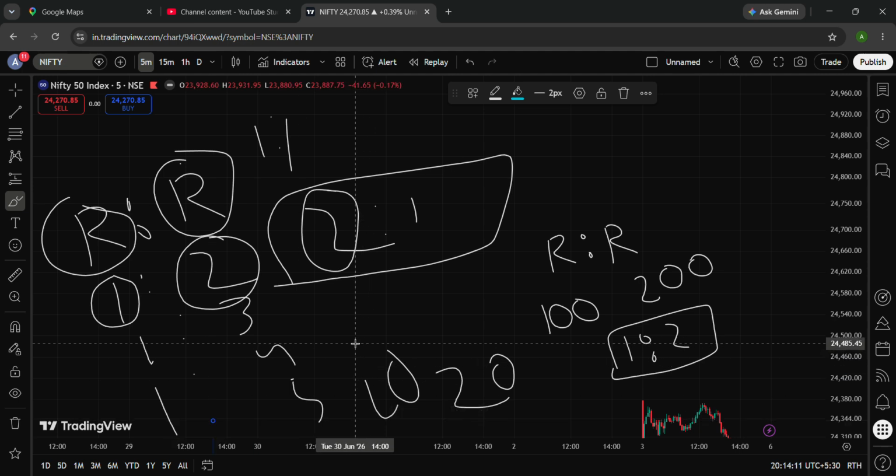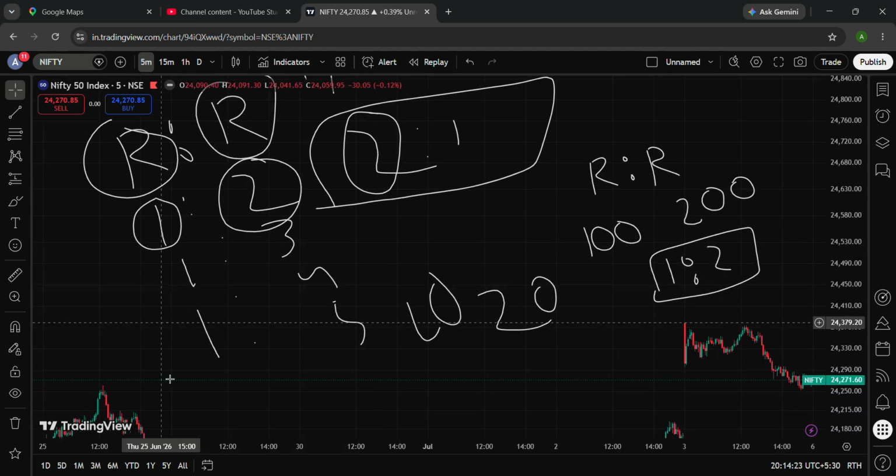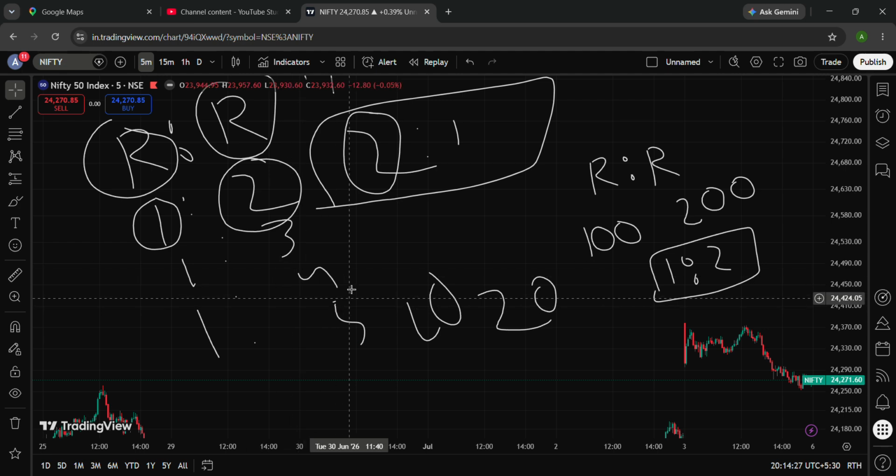If someone is telling you that they hit a 1 is to 4 risk to reward ratio today, then what do they actually mean? They mean that they risked 1 rupee, or let's say 1000 rupees, and earned 4000 rupees from the market, right?